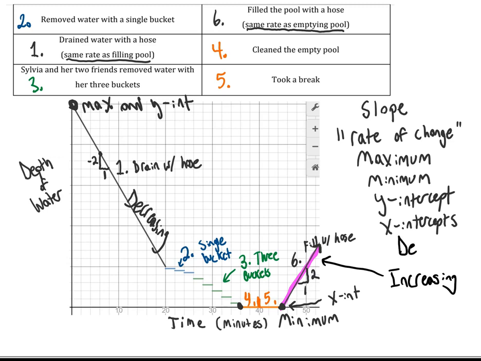And so those are some of the types of things that we're going to look at throughout this module as we analyze functions and their features. Slope, rate of change, maximum, minimum, y-intercept, x-intercepts, intervals of decreasing and intervals of increasing. And the purpose of this task was just to introduce you to those terms in a context to make it easier to connect back to understand as we move forward.